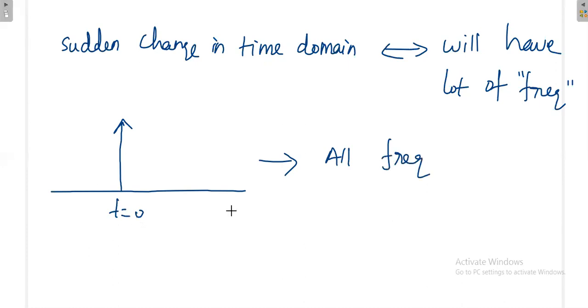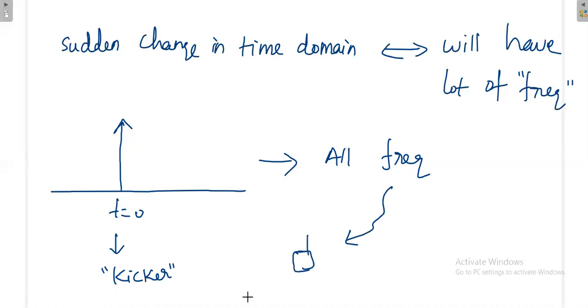It is the main reason why, in olden days, you might have seen that when you start the bike with the help of the kicker, not the electrical push button, you are suddenly giving some change to the system. So in the time domain, what will happen? It will create all frequencies. That's why one of the frequencies present in this will interfere with your mobile phone.